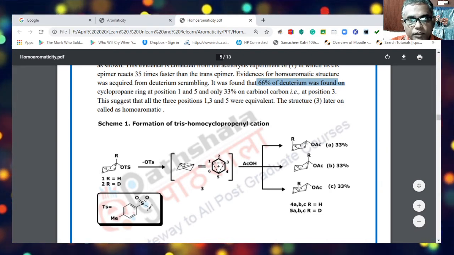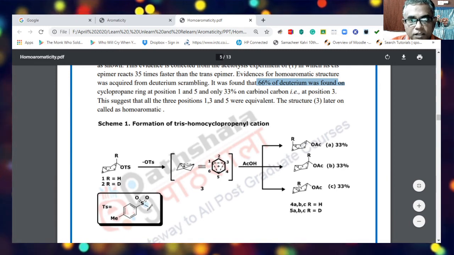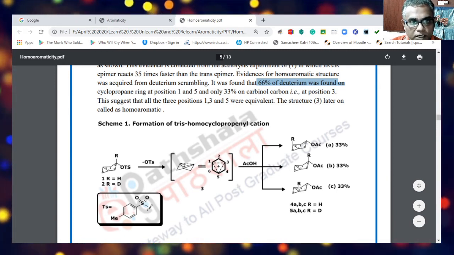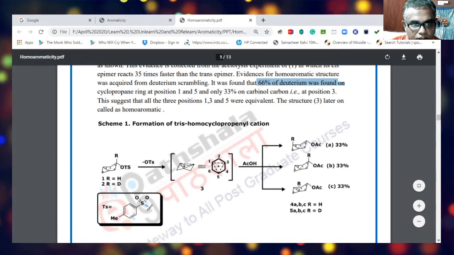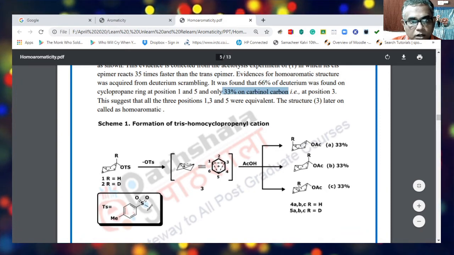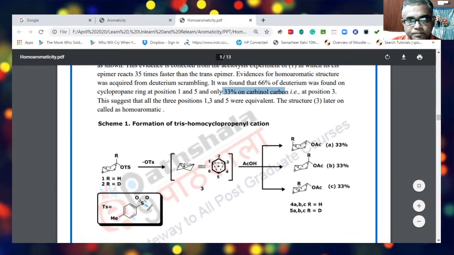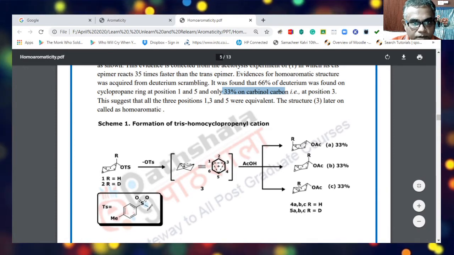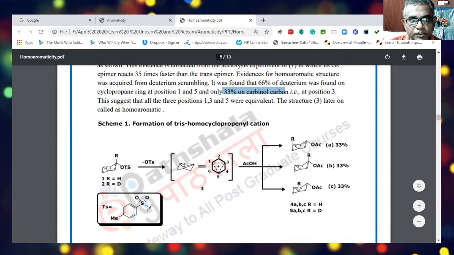So 66% of the deuterium was found on the cyclopropane ring system at positions 1 and 5, and only 33% on the carbinol carbon at position 3.